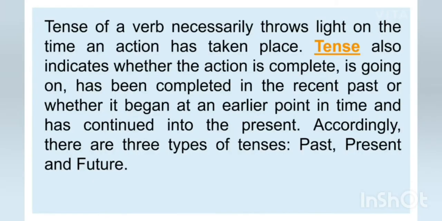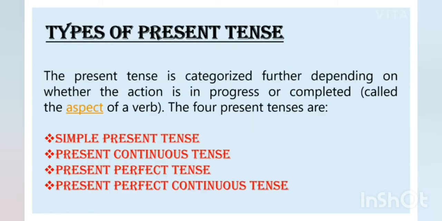Basically, tense means time, that is, at what time an action has taken place. Clear? And it indicates whether the action is complete or is going on, or it has been completed in the recent past. So this is exactly what tense is.